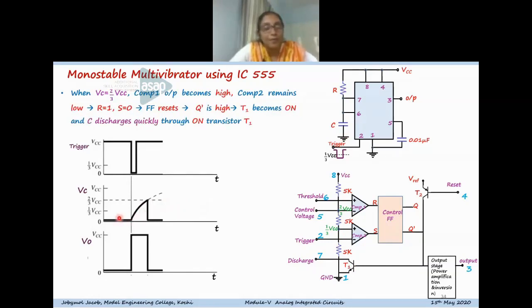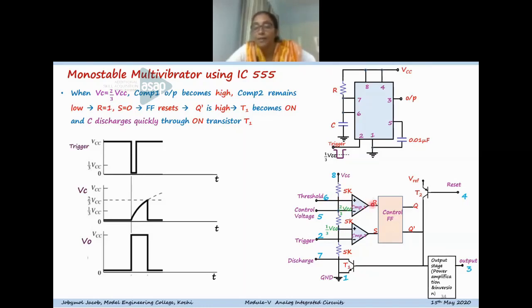Now assume the capacitor voltage crosses 2/3 VCC. The capacitor voltage is connected to pin 6. When the voltage at pin 6 is greater than 2/3 VCC, the comparator 1 output becomes 1.